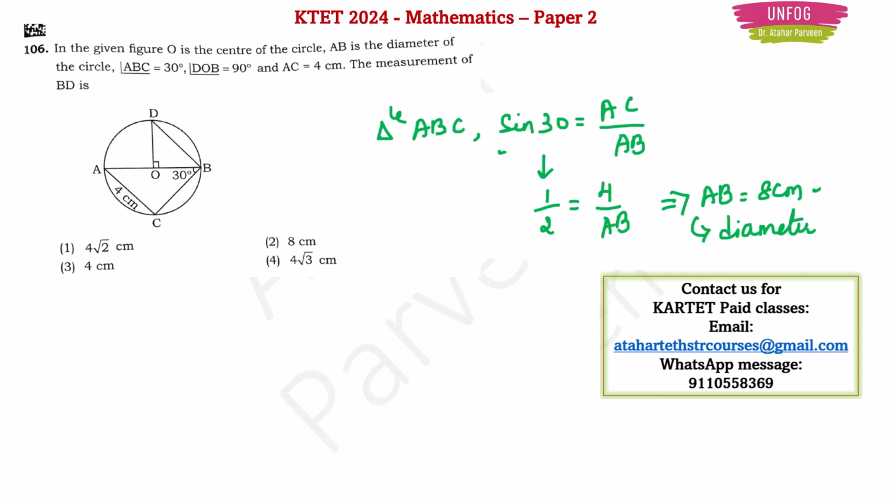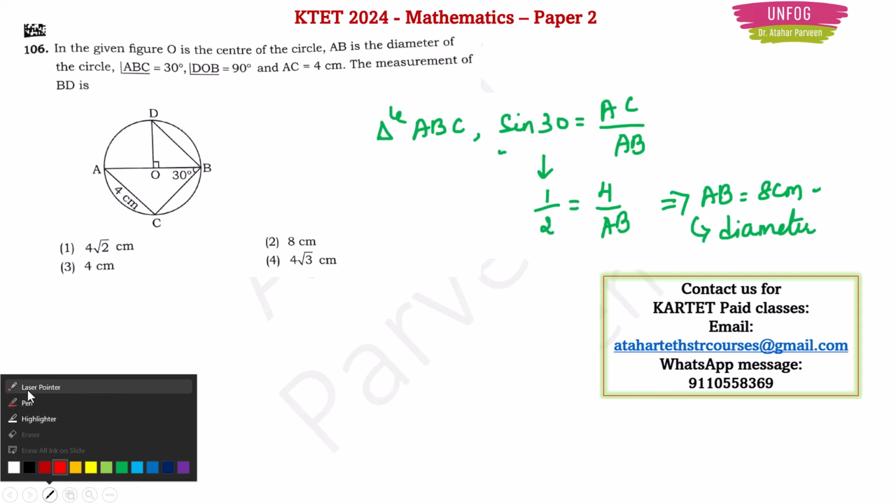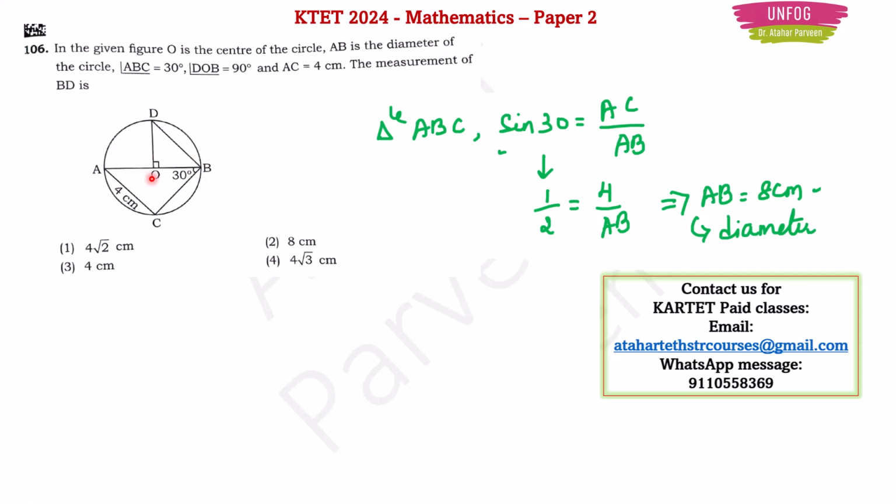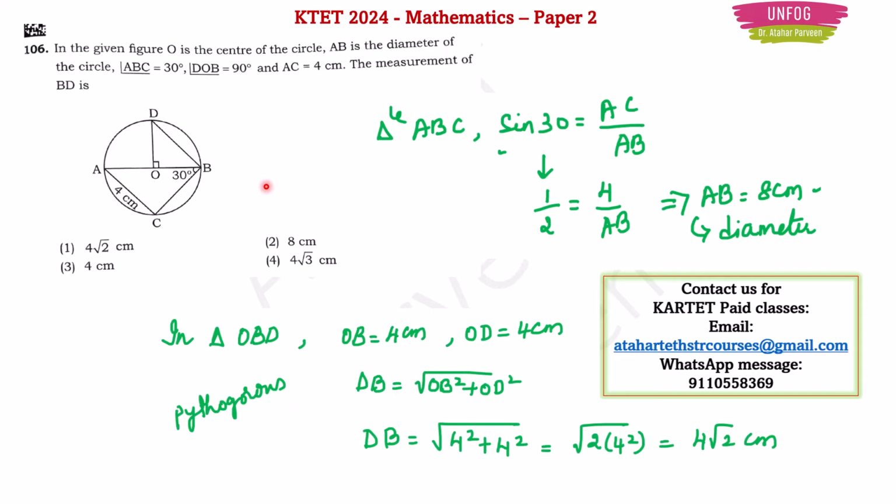And what are the radii here? There are 3 radii which I can see from the figure only. What are they? AO is there, OD is there, and OB is there, right? So what will be the next procedure now? In order to find the answer, what is DB? I will take triangle OBD. In this triangle, OD and OB both will be the same, right? Because they are radii, which we could find using the diameter value. Diameter is 8 centimeter, so radii OB and OD will be 4 centimeter.